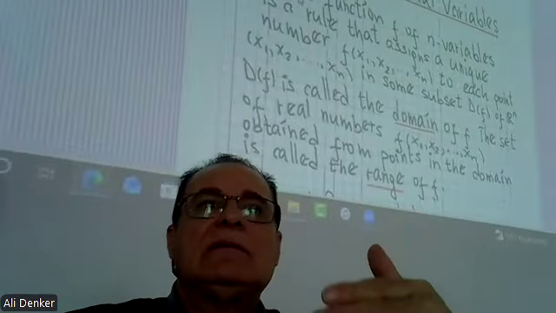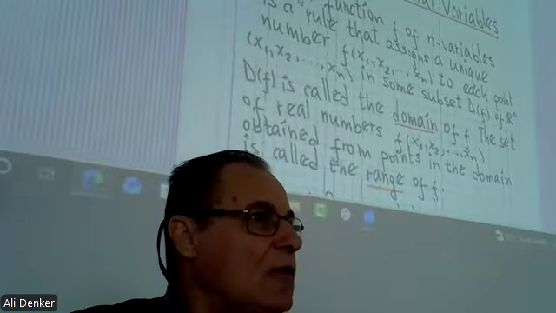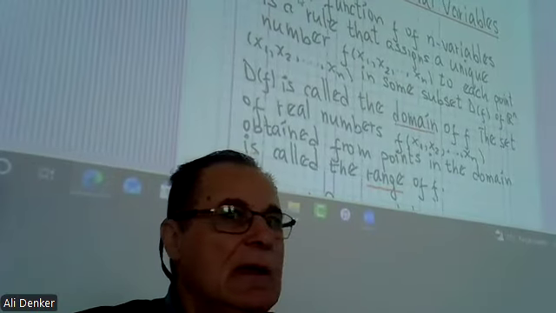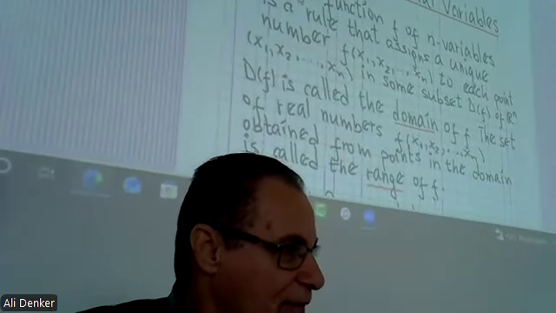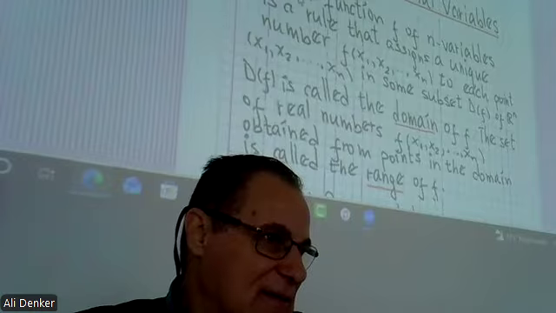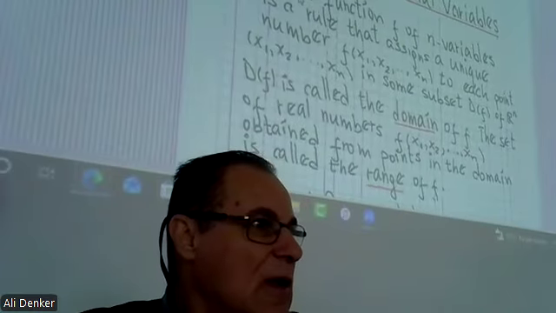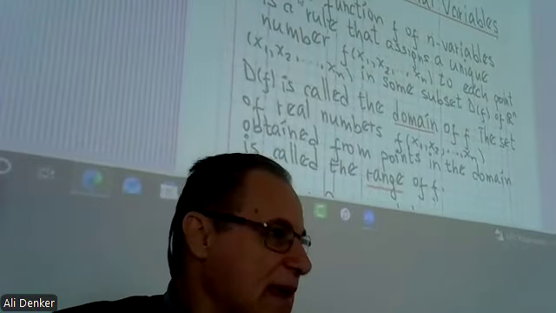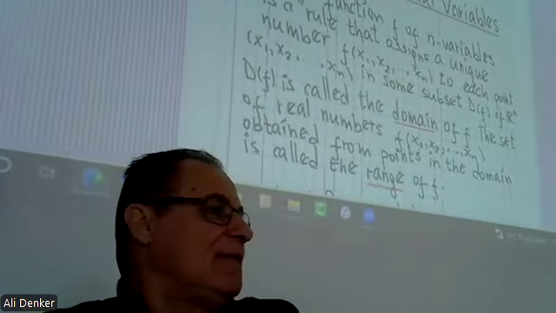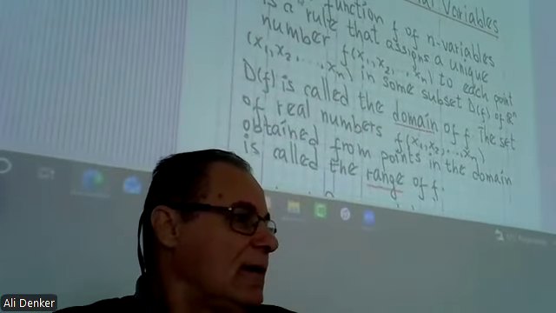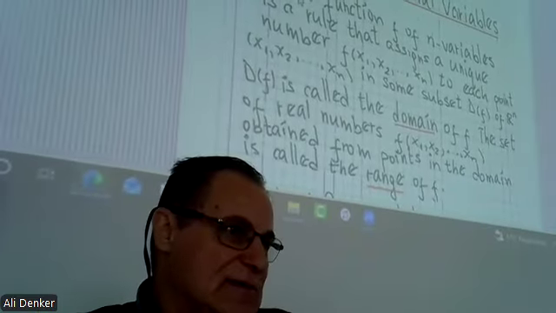And we take a limit of the function, we find the domain of the function, then we find the derivative of the function, then we integrate single variable functions. And now we start again from the beginning, okay? But this time our functions have many independent variables.